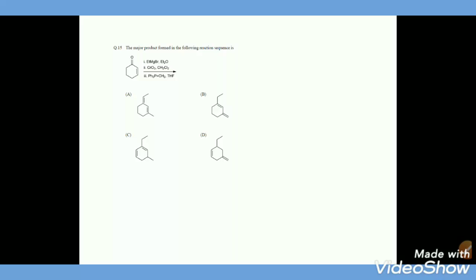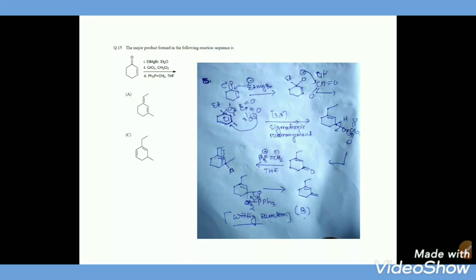See here the complete mechanism. The ethyl magnesium bromide attacks this carbonyl center, and this oxygen minus then attacks this CrO3, and a 3,3 sigmatropic reaction undergoes.